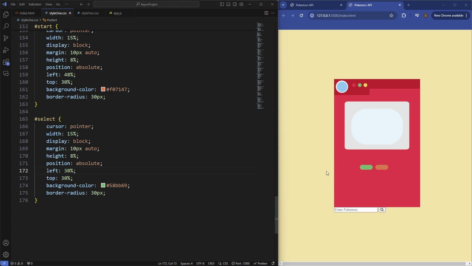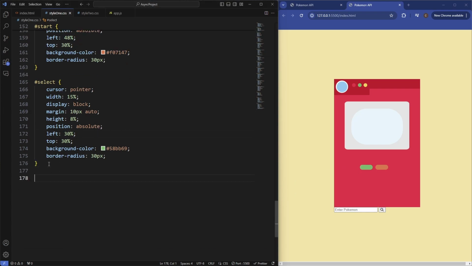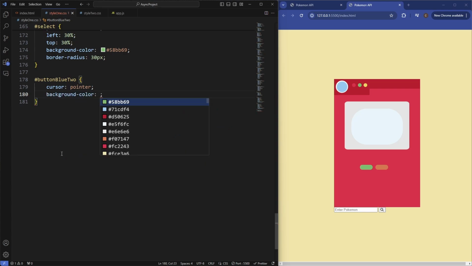Let's now do the two other buttons, so the blue and the yellow one. So this has the ID of button blue 2. This is going to be a cursor pointer. It's a background color of 16979.